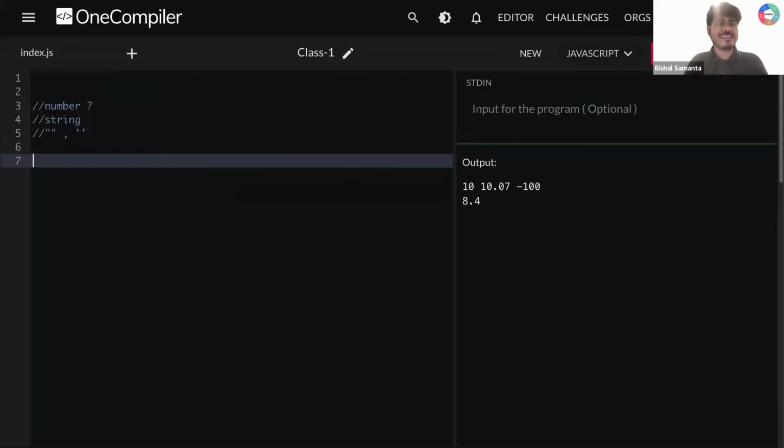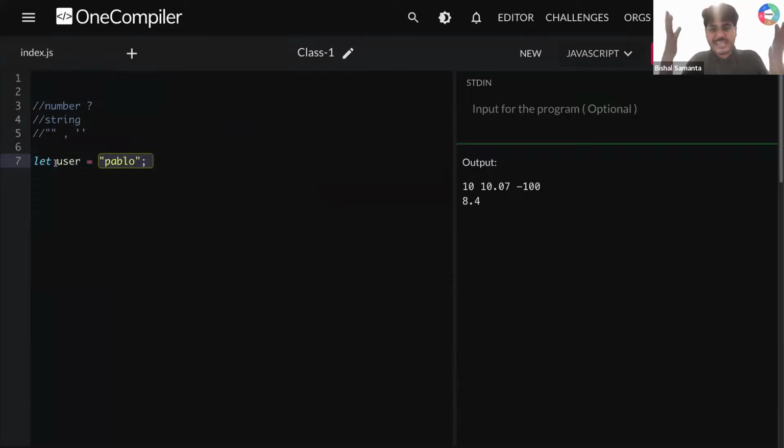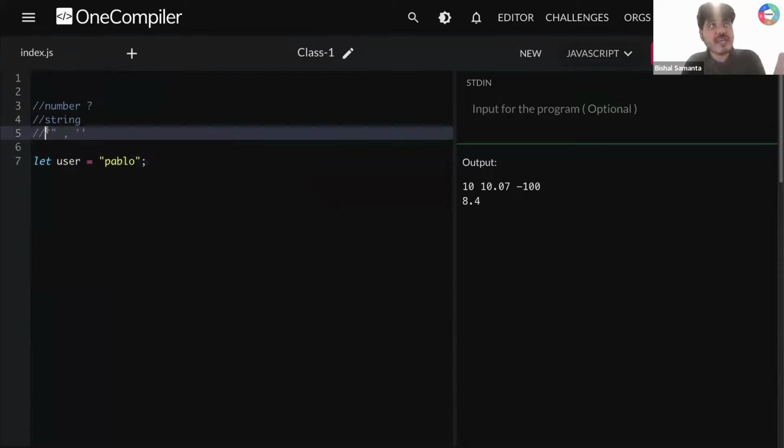Let's say I'm writing here let user, and here I'm writing, let's say, Pablo. Can you tell me what data type I'm storing here? My data type is a string because I have used double quotes. So whenever you store something inside double quotes, that is called a string.